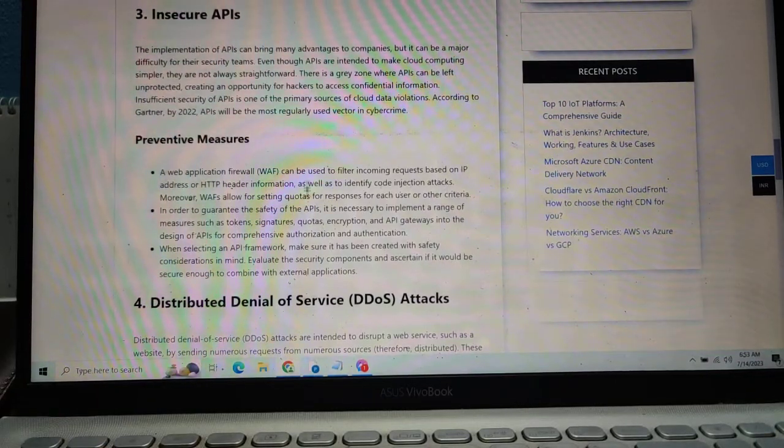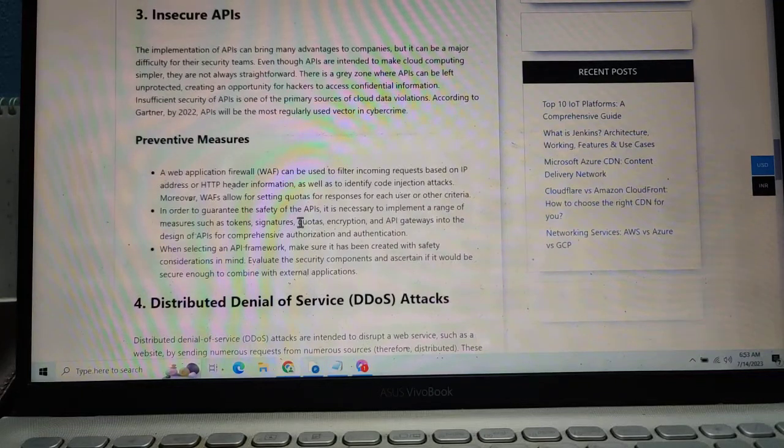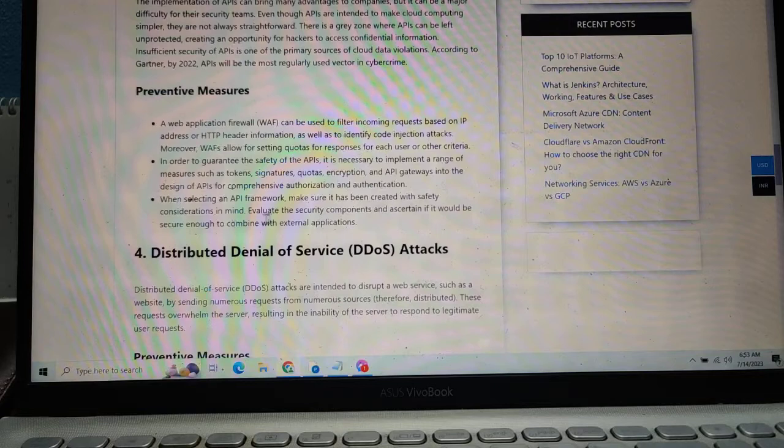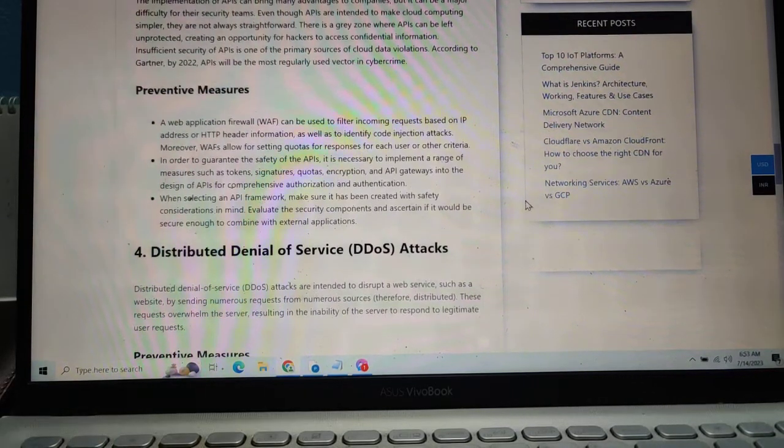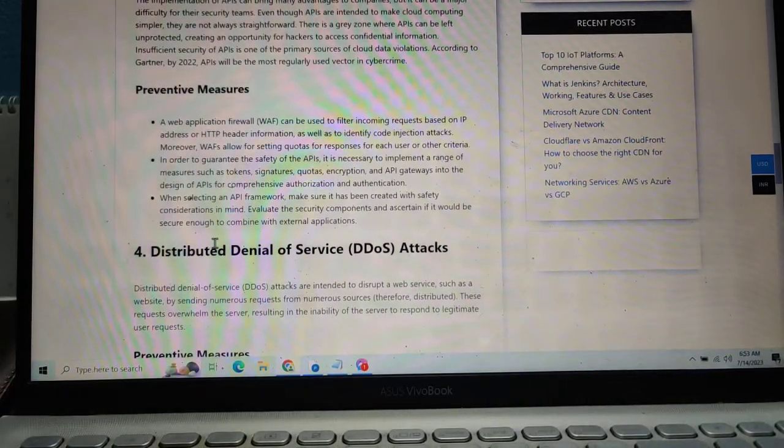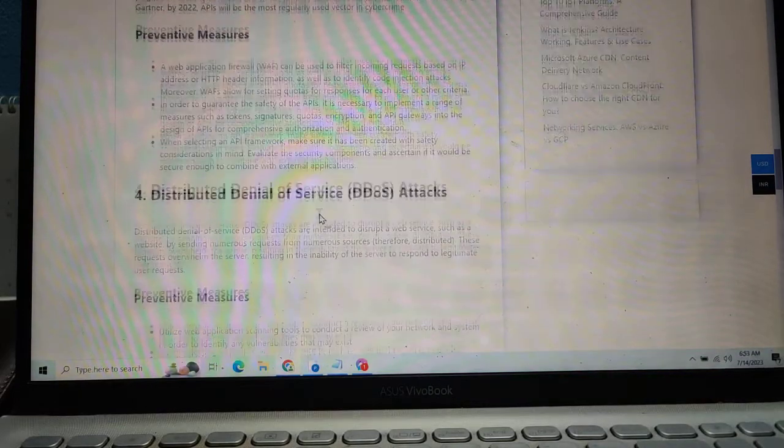of APIs. There is a necessity for implementing a range of measures such as tokens, signatures, quotas, encryption, and an API gateway in the design of APIs for comprehensive authorization and authentication. When selecting the API framework, make sure it has been created with safety considerations in mind. Develop the security of components and the access, and make sure it is secure enough to combine with external applications.